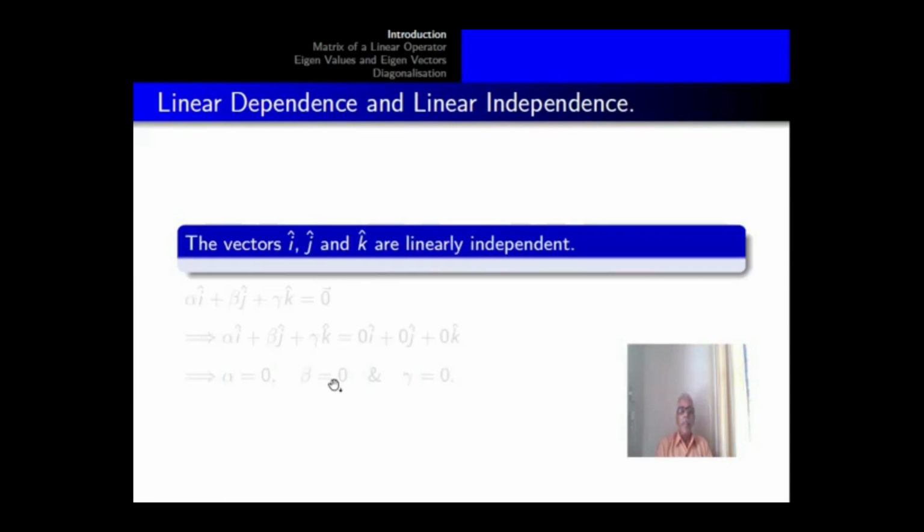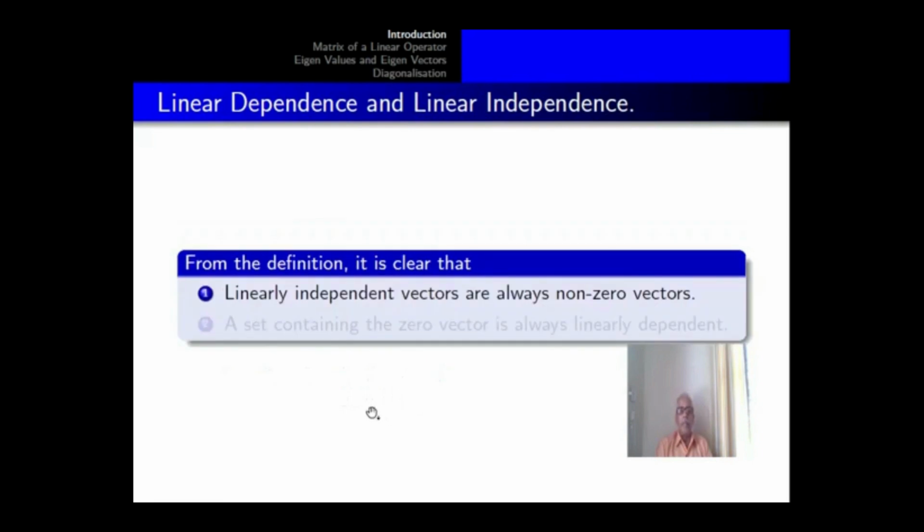The vectors i, j and k in the three-dimensional vector space R3 are linearly independent. Alpha i plus beta j plus gamma k equal to 0 vector implies alpha i plus beta j plus gamma k equal to 0 i plus 0 j plus 0 k, and that implies alpha equal to 0, beta equal to 0 and gamma equal to 0.